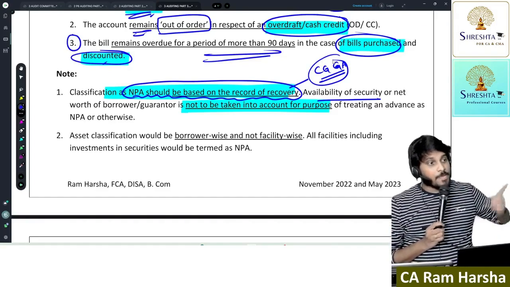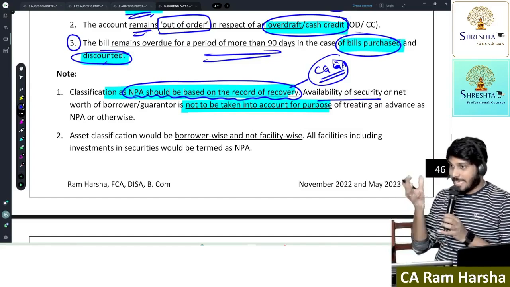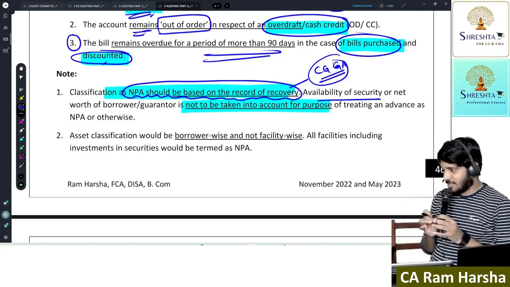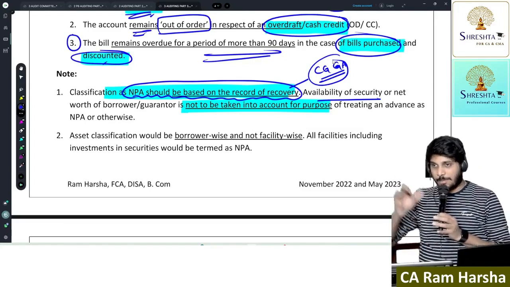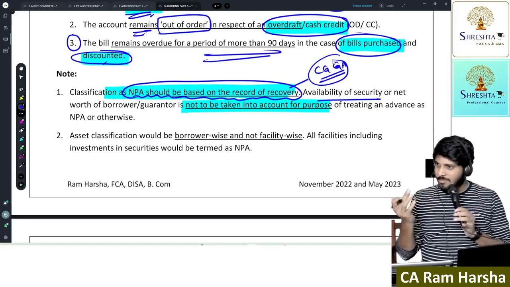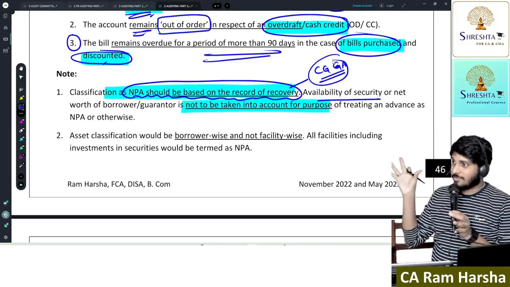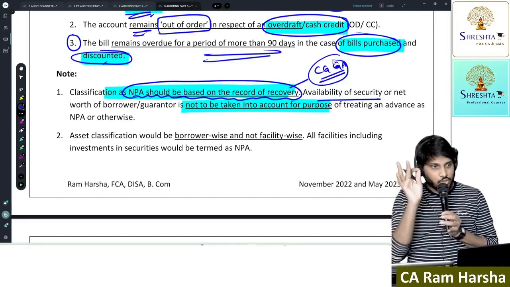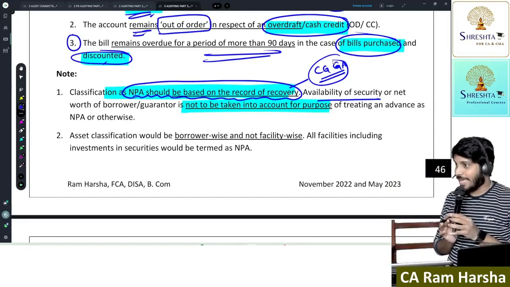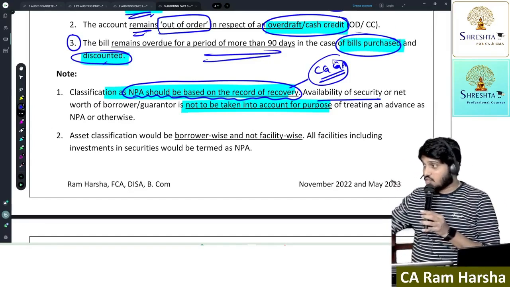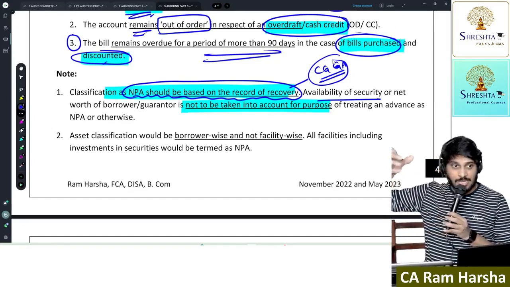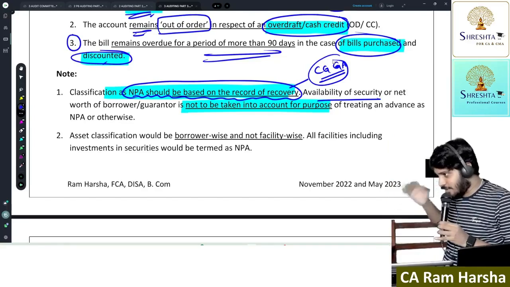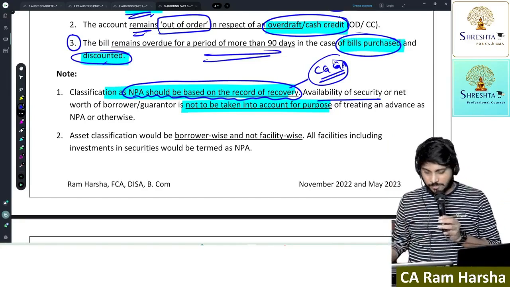In case of loans and advances given against the security of term deposit, National Savings Certificate, Kisan Vikas Patra, Indira Vikas Patra, if I give a loan based on these and that loan was defaulted for more than 90 days, I will not treat it as NPA. These two are exceptions. Are you getting the point? As long as the margin is there in the security, I will not treat it as NPA. Anyhow, once again I will get to this below, and there I will discuss it in detail.